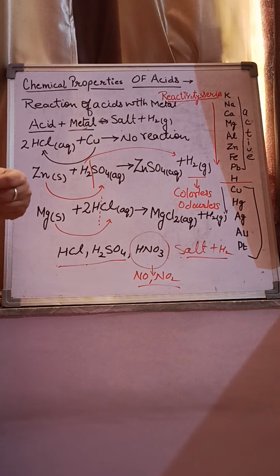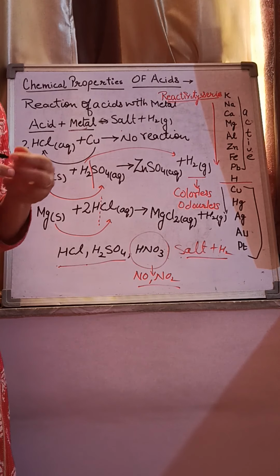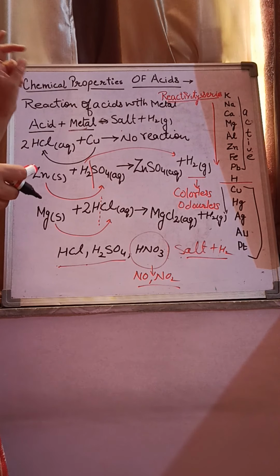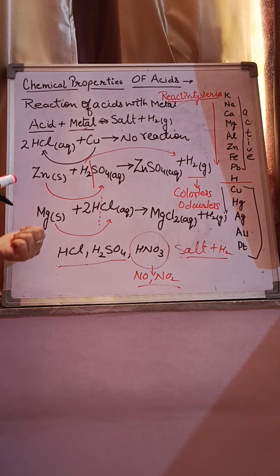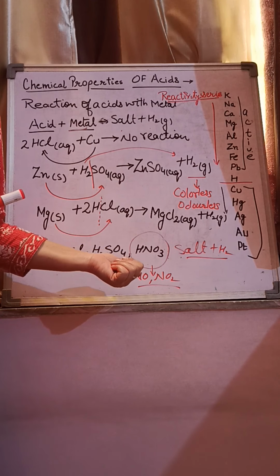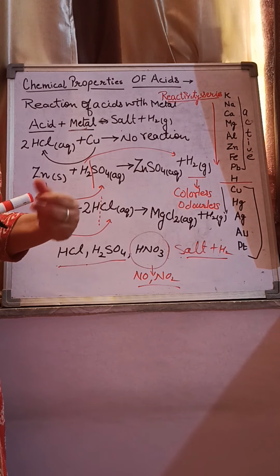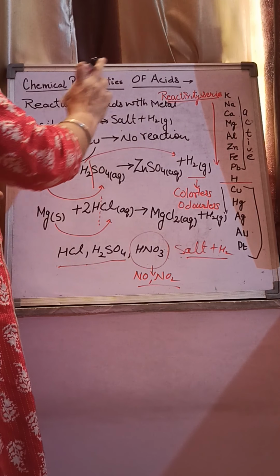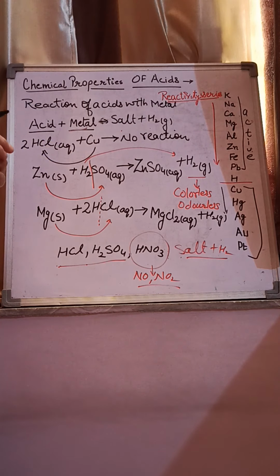Only some of the metals react with nitric acid and give salt and hydrogen, which we will discuss in a further section on chemical properties of acids. So my advice is that while writing the reaction of acid with metal, you should take only 2 acids, hydrochloric acid and sulfuric acid, because nitric acid is an exception. This is all about the reaction of acid with metal. When metals react with acid, salt and hydrogen gas are formed. Okay children, this is all about the first chemical property of acids.